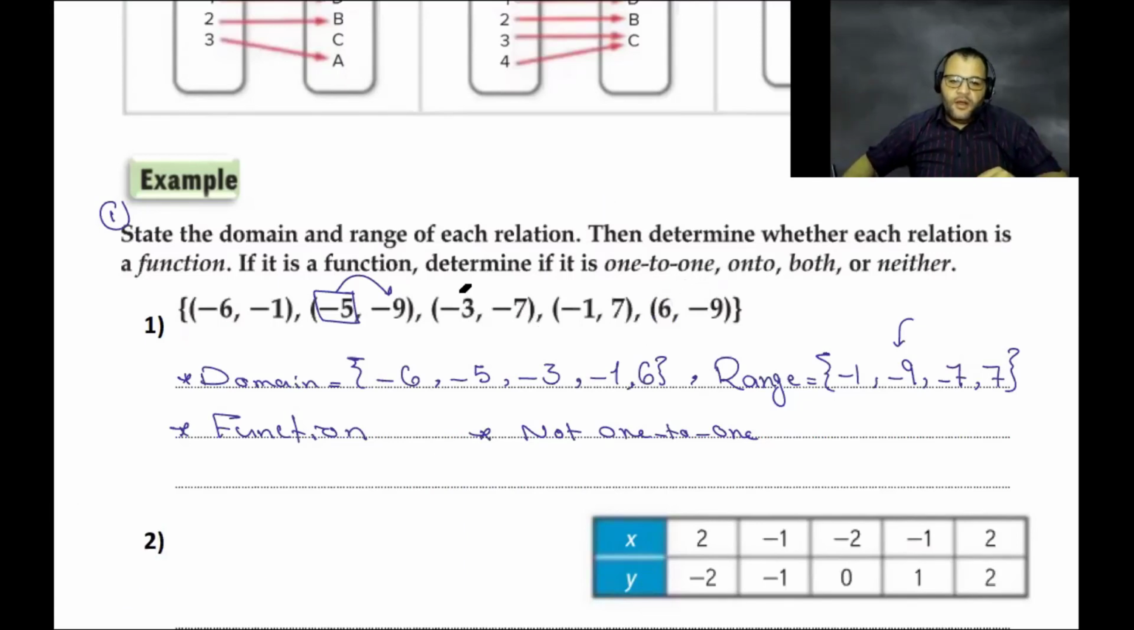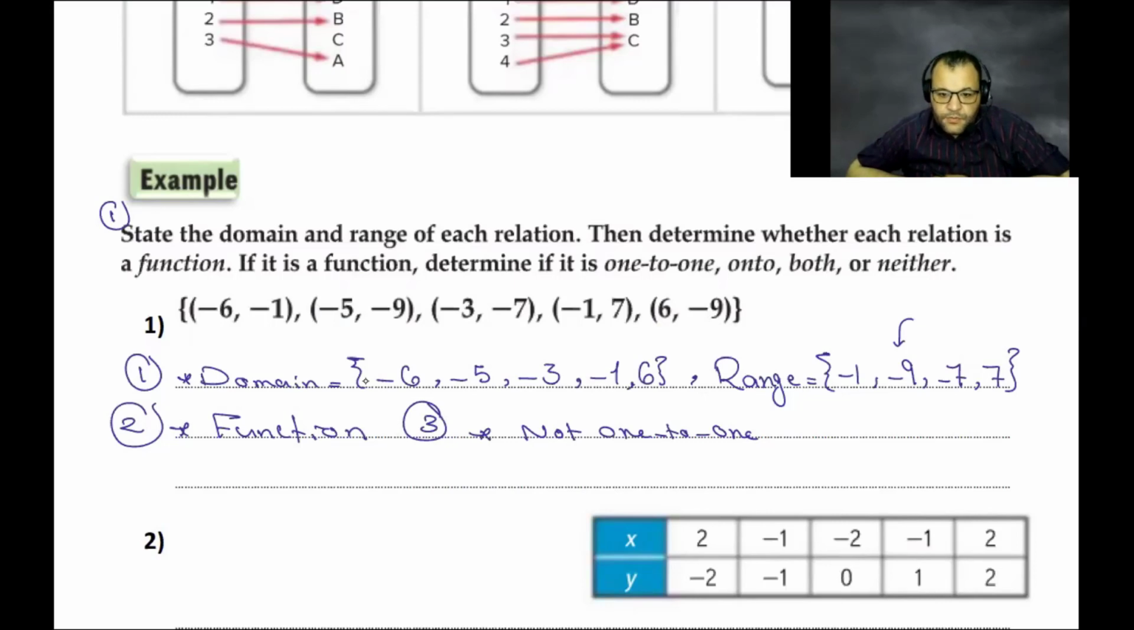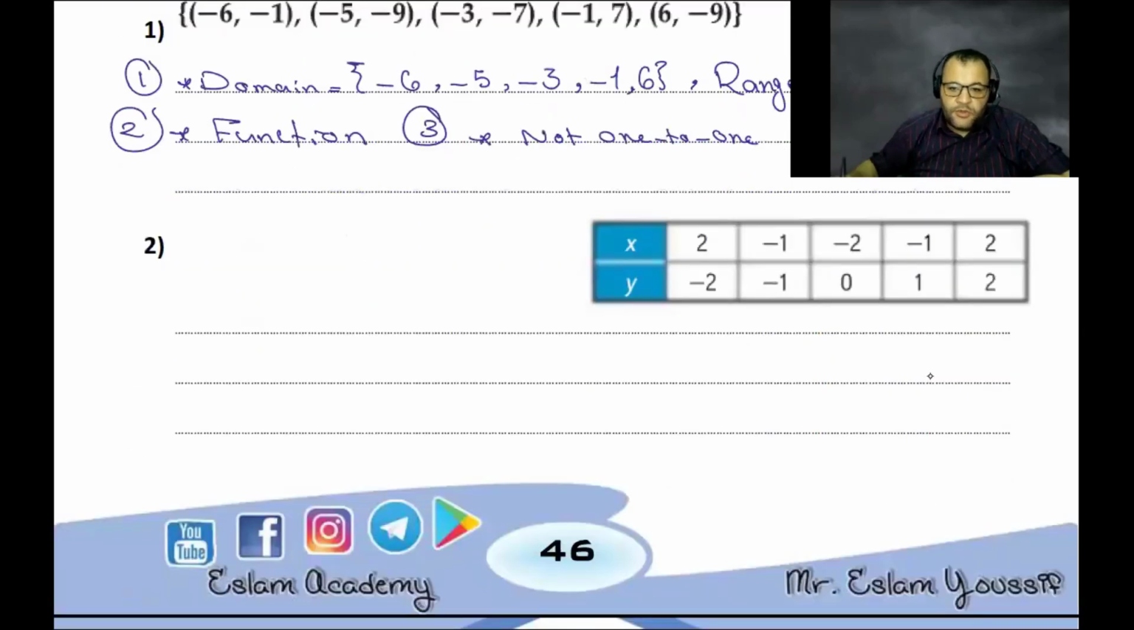Now we need to go back to this relation: is it an onto function or not? Question number 1, 2, and 3. Why is it an onto function? Because each domain element corresponds to an image, and we use all of the elements of Y. Any problem for this one? No, sir.